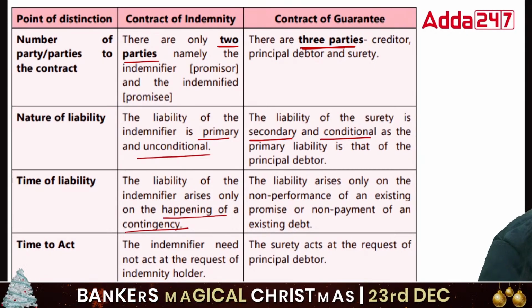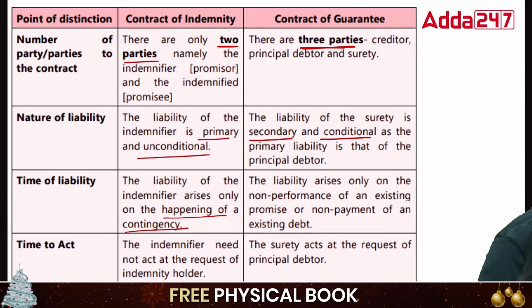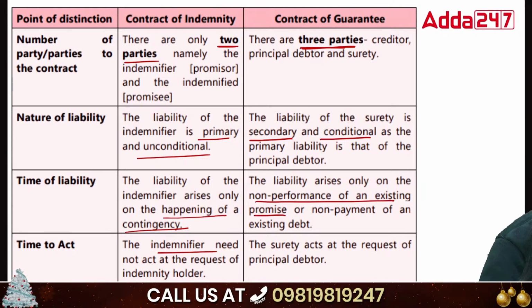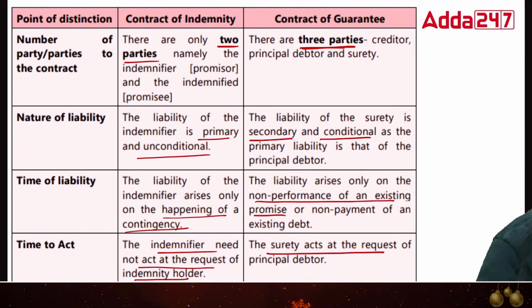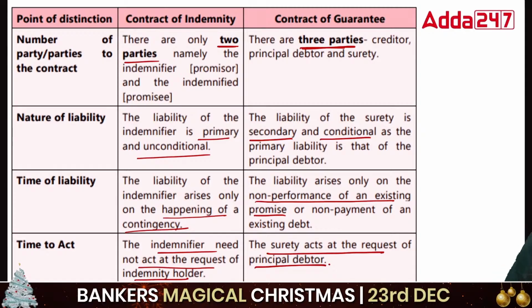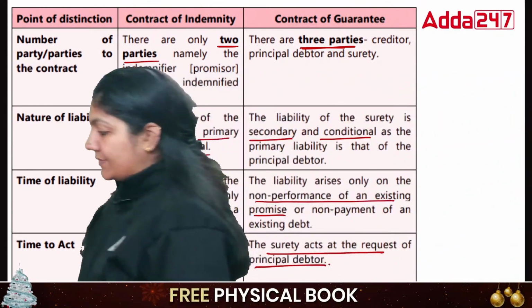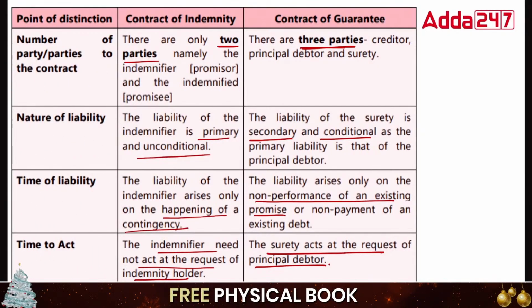So it is uncertain. And in contract of guarantee, the liability will arise only on the non-performance of an existing promise. Time to act: indemnifier need not act at the request of the indemnity holder. And surety acts at the request of the principal debtor. That is important. Okay. So you can see the difference. The difference is very important.